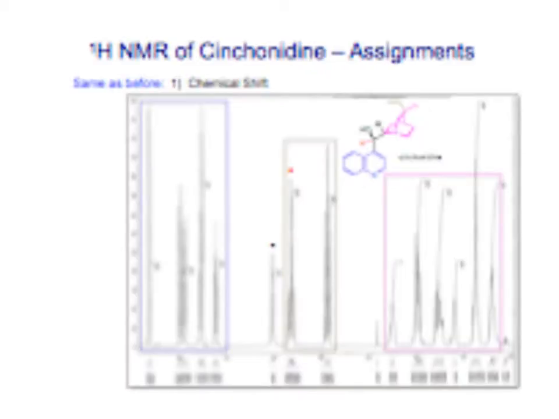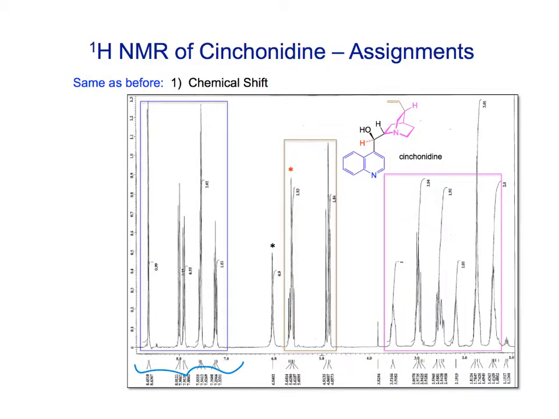First off, we might look at chemical shift, right? We know that at one end, which I have boxed in blue and drawn in blue on the structure, is the aromatic range, right? So we know when we get down to maybe 7 parts per million down here, this is all the aromatic protons. We know that if we go to the upfield side here, this is more the protons that are attached to sp3 hybridized carbons, right?